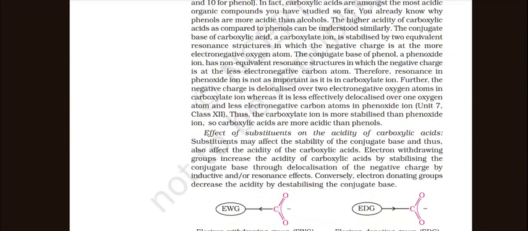Further, the negative charge is delocalized over two electronegative oxygen atoms in the carboxylate ion, whereas it is less effectively delocalized over an oxygen atom and a less electronegative carbon atom in the phenoxide ion. Thus, the carboxylate ion is more stabilized than the phenoxide ion. So, carboxylic acids are more acidic than phenol.